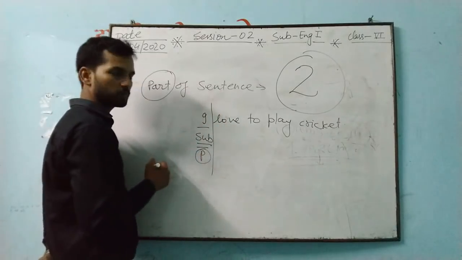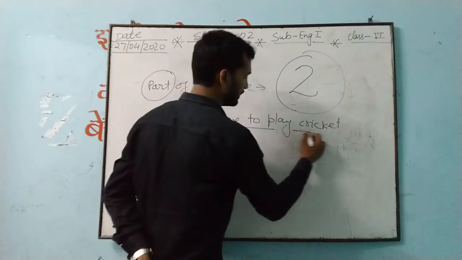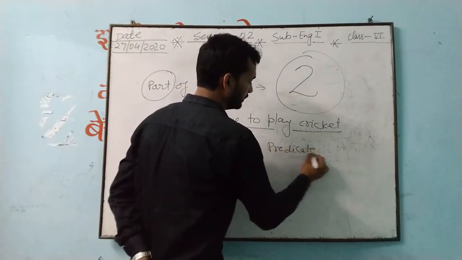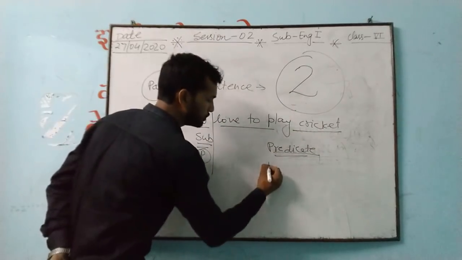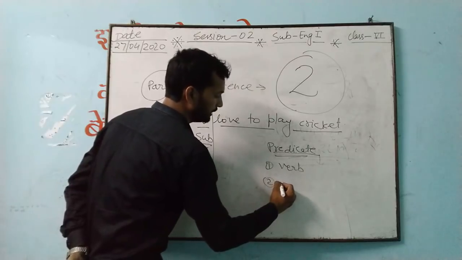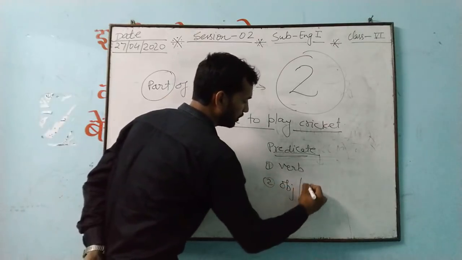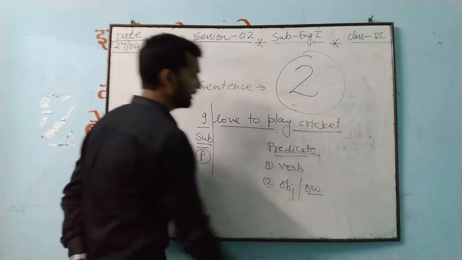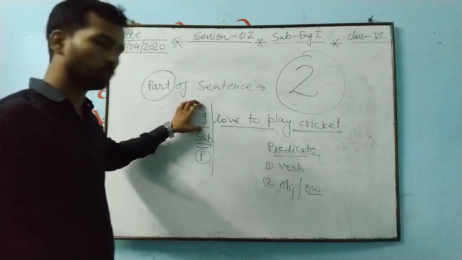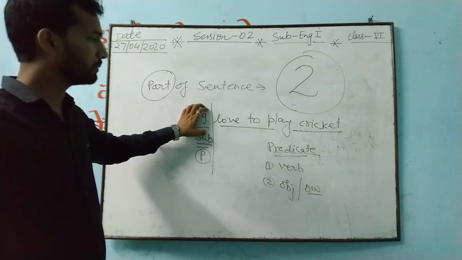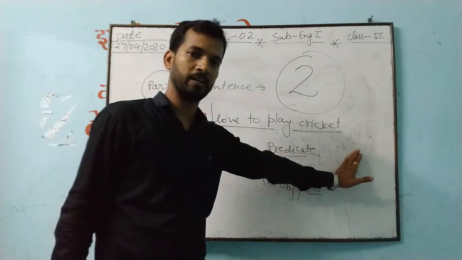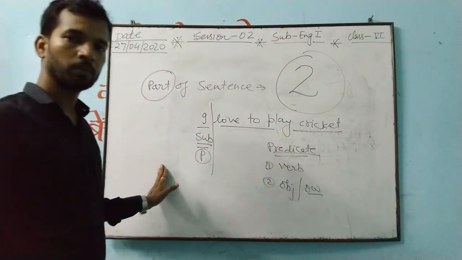So this is our first part, and this entire remaining part is our predicate. I told you in the predicate you will get the verb, or the object or other words. So in any sentence you have to find only the subject. Leaving the subject, all the rest of the sentence is considered the predicate. So this is about the subject and predicate.